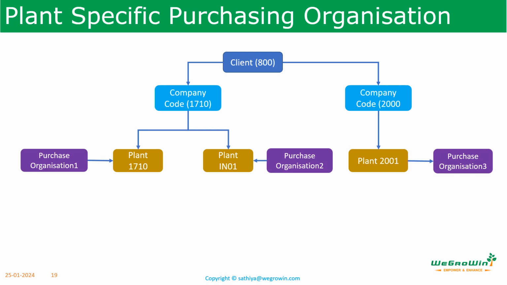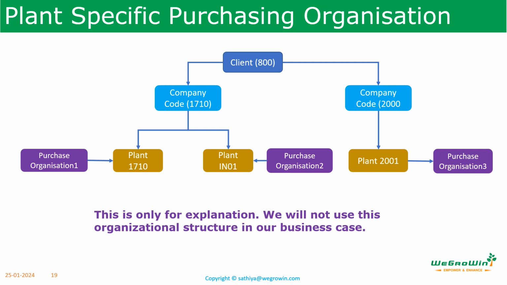In this plant-specific purchasing organization, the purchasing organization is responsible for procuring materials for that particular plant only. For example, there is a purchasing department in each plant, and that respective purchasing department is responsible for negotiating with vendors, creating contracts, and issuing purchase orders. Then the plant-specific purchasing organization can be used there. In this scenario, we need to define a purchasing organization for each plant in SAP, then assign this purchasing organization to the respective plants.